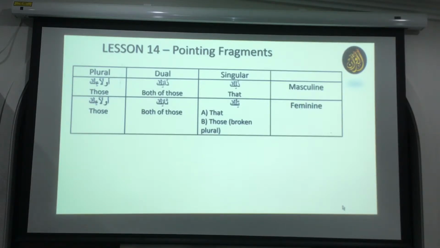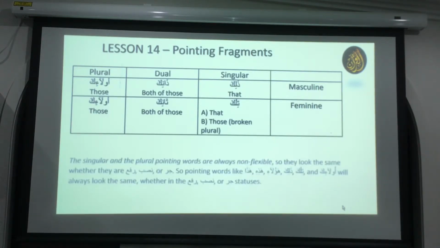Now in ulaika, you have to be a bit careful because of how it is spelled. Don't confuse this ka with the ka of anta, antum, okay? This is the spelling of the word ulaika. It doesn't mean you, because ka usually means your, right? Kitabuka, baituka mean your book, your house. So you don't mix it with that one. Ulaika is spelled like this. It has nothing to do with an attached pronoun, okay? So be clear on that one.